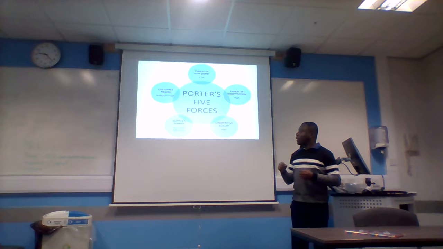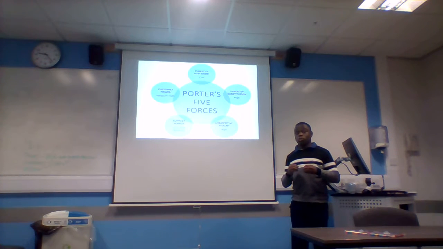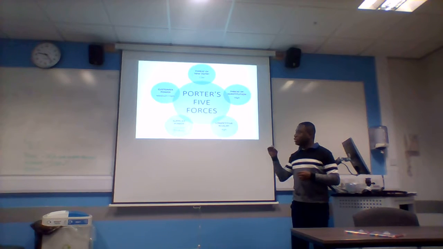And we looked at supplier power. Supplier power is low and medium. Why is it low and medium? Because the suppliers vary. You look at a supplier who probably produces windshield wipers for Audi, and a supplier who provides tires. The supplier with tires has more power than the supplier that provides Audi with windshield wipers. So that's why it's low and medium, depending on the product the supplier gives to the company.